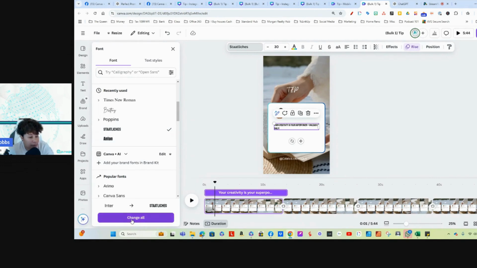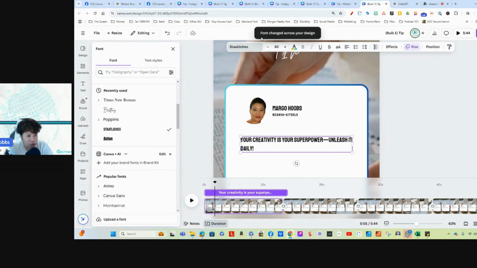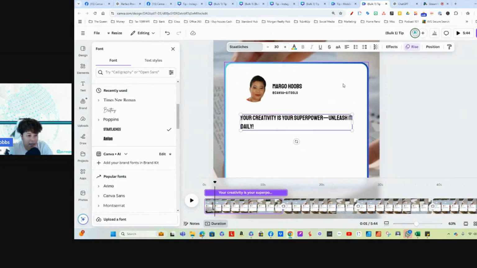And so then what you do, if you like this quote and you like the way it looked, let me increase the size of this because that's another part of what I did not do. So this is what we have. So what you're going to do is hit change all. So you just change the font on all of your reels. You have 27. So you just change the font on all of them. So you don't have to go, oh, I have to change them one by one. No, you don't. All you have to do is just click and change.